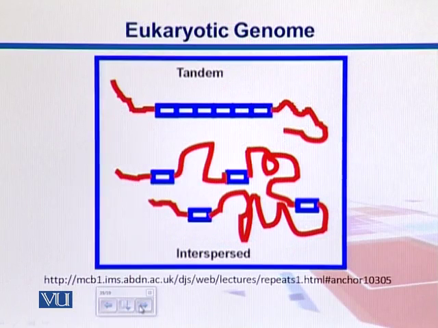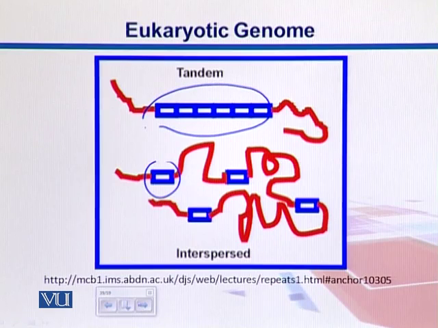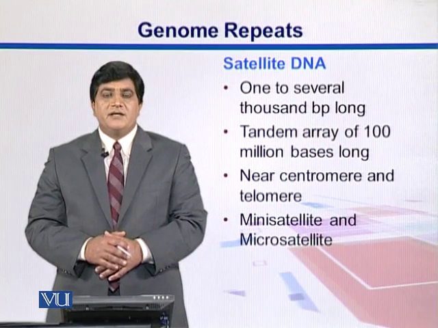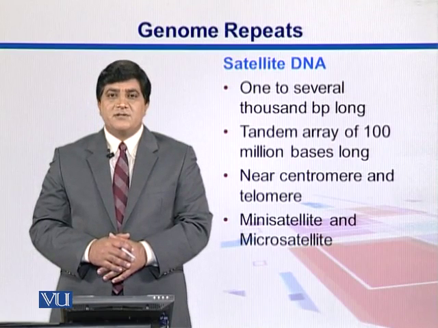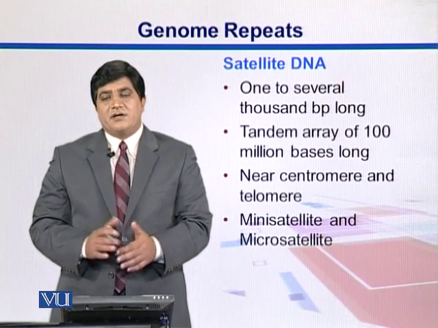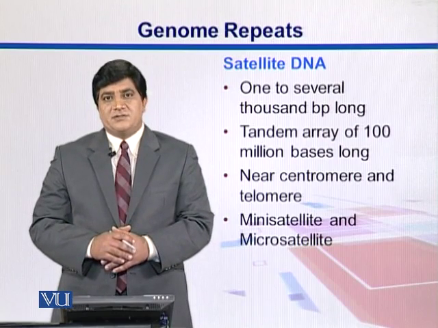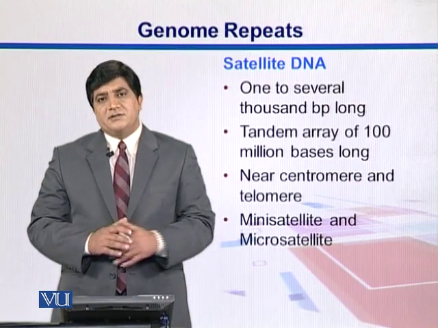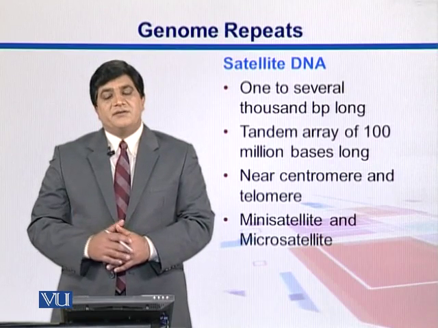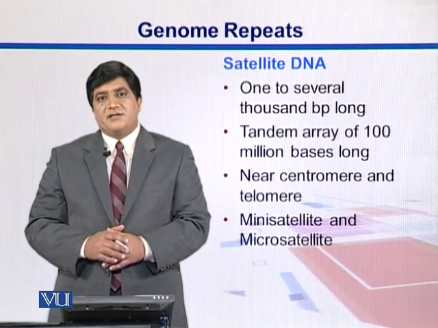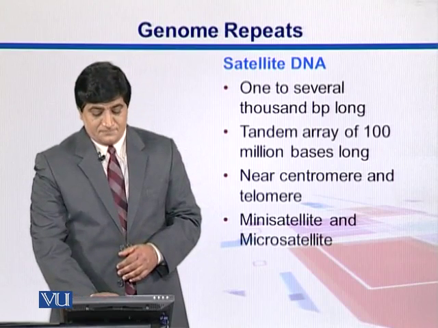Here is an example in which we can see the repeats. The repeats can be tandem, where they are an array of repeats together, or interspersed, where repeats are separated by normal genome and then more repeats. That pattern is called interspersed. Satellite DNA may be 1 to several thousand base pairs long, and can be present as millions of base pairs tandemly repeated together near the centromeres. They can be classified as mini and microsatellites.